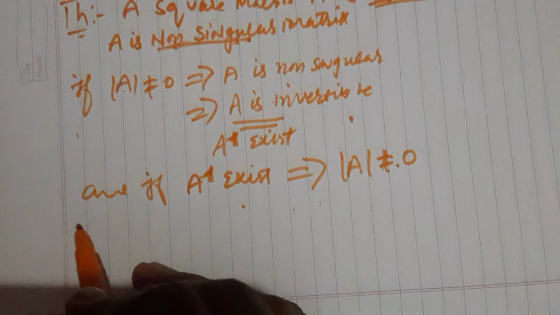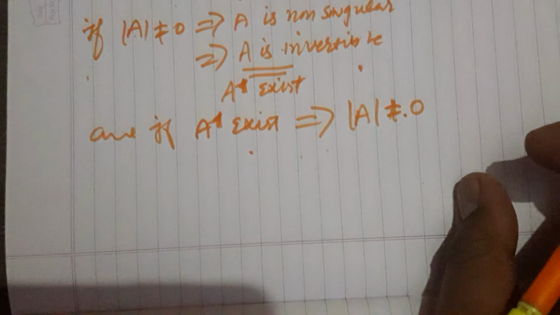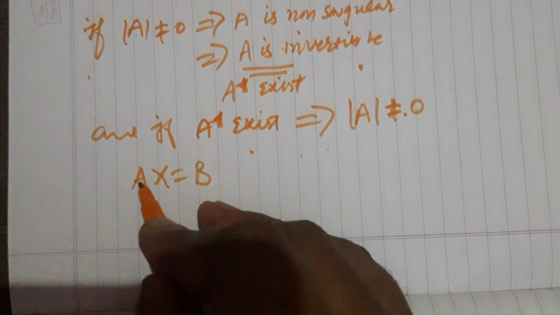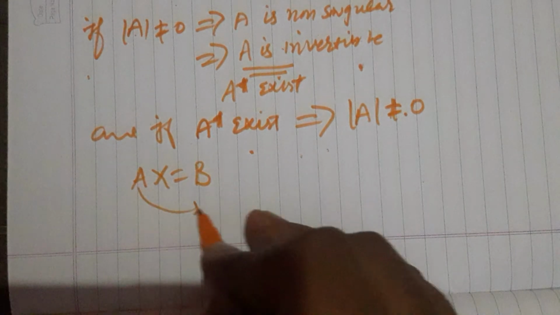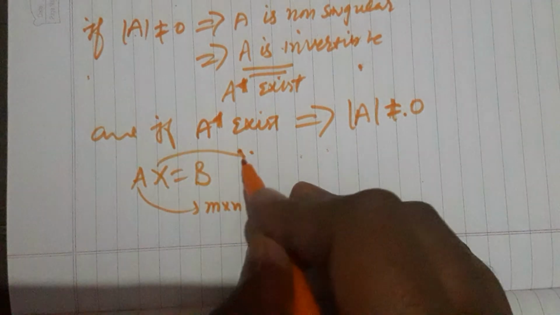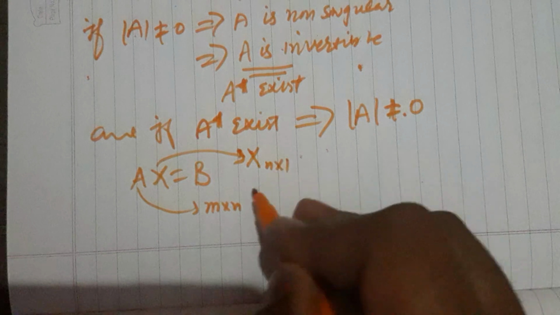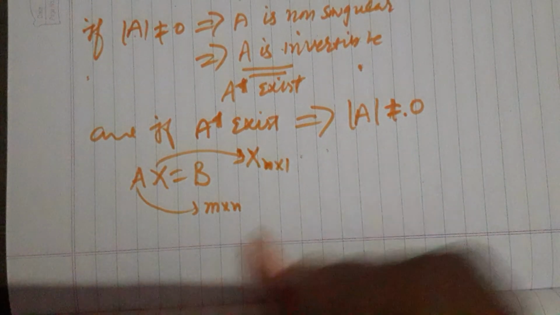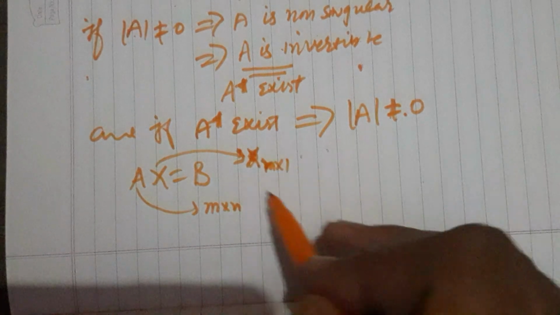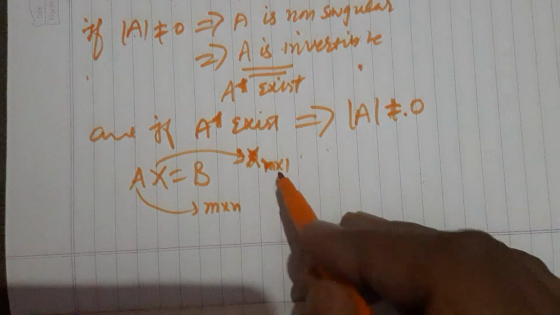Now let us go on to the matrix equation. Ax = b. This is a matrix equation where A is some m cross n matrix and x is some vector, meaning n cross 1. Be careful, the order of the vector is always n cross 1.